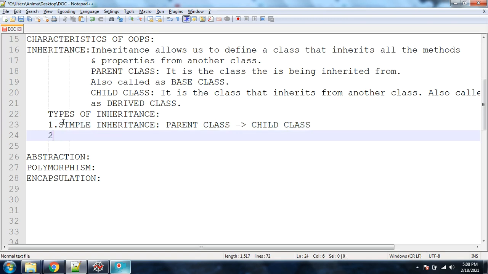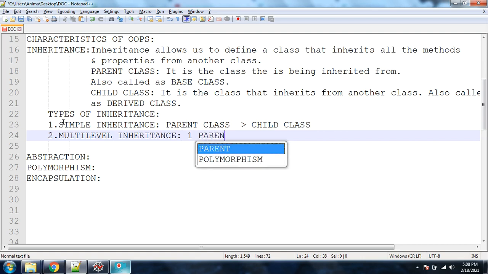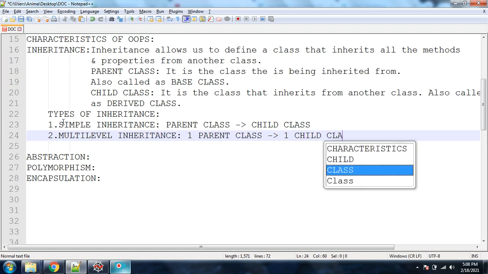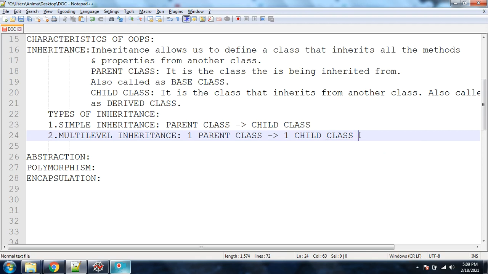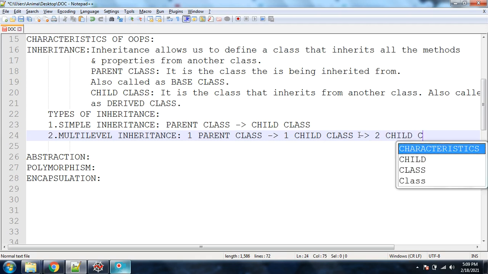Clear? Now let's go with the next one, number 2, that is multi-level inheritance. What is meant by multi-level? You can think of it by its own name. That means there will be multiple levels. One parent class will be there, and from that one parent class there will be a child class. The first child class will inherit the characteristics from this one parent class, and from this child class it will inherit some characteristics to a second child class. That's it.